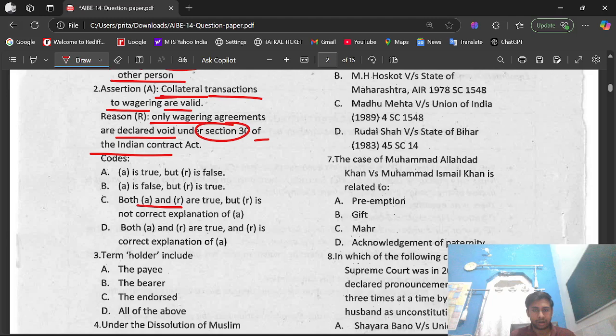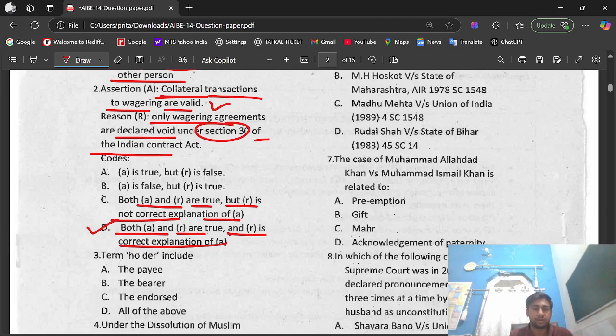Both A and R are true, but R is not the correct explanation of A. Both A and R are true, and R is the correct explanation of A. The right option is option D, that is, both A and R are true, meaning collateral transactions to wagering are valid, which is true, and its valid explanation is that only wagering agreements are declared void under Section 30 of the Indian Contract Act.